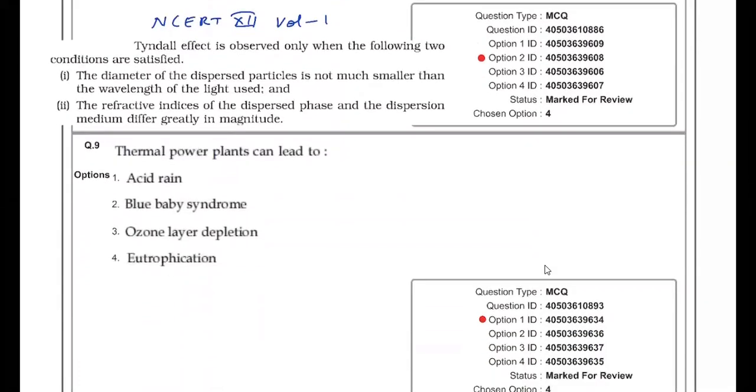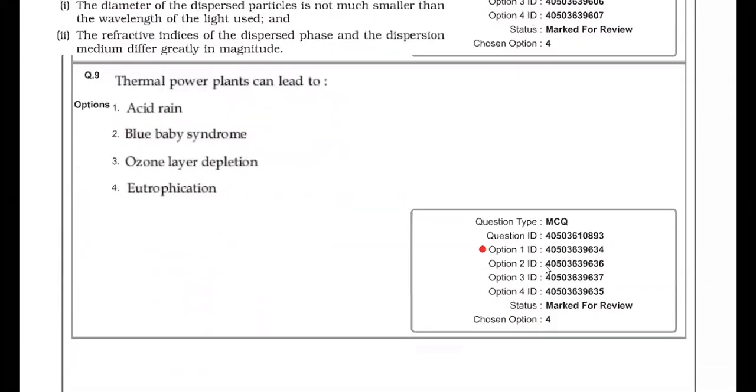Next, in the case of thermal power plants, mostly combustion of coal and other fuels takes place. So commonly gaseous waste is evolved, and that may cause acid rain. Blue baby syndrome and eutrophication are water pollution. Ozone layer depletion is because of CFC.